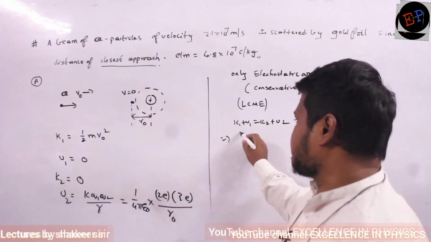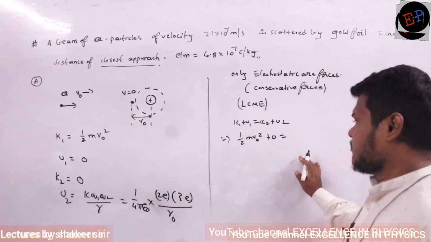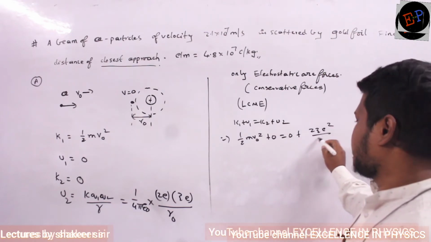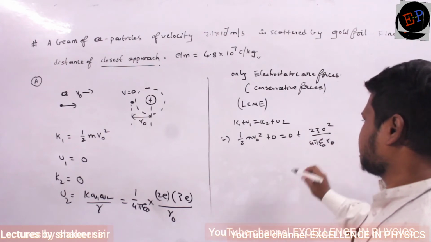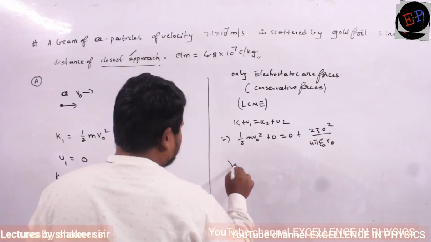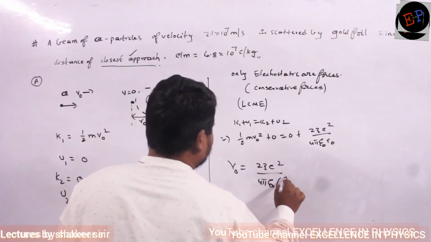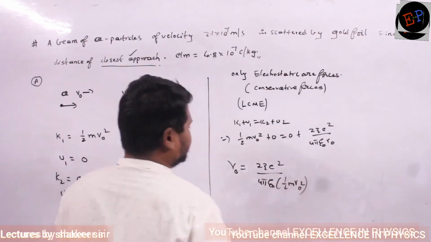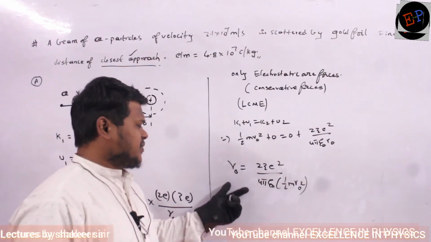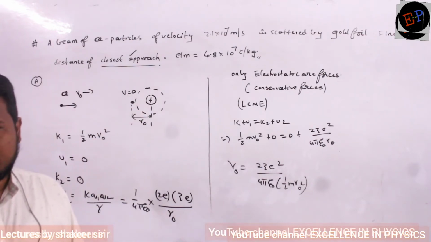So what is the initial kinetic energy? Half m v naught square. Initial potential energy 0. Final kinetic energy 0. Final potential energy 2z E square divided by 4 pi epsilon naught into R naught. That's all. I want the distance of closest approach now. So R naught is equal to 2z E square divided by 4 pi epsilon naught into half m v naught square. Are you able to understand now?